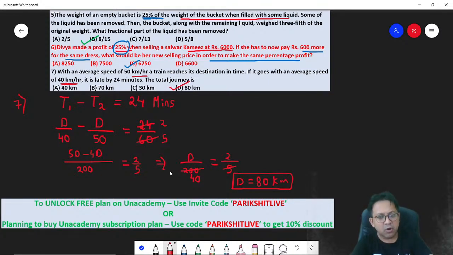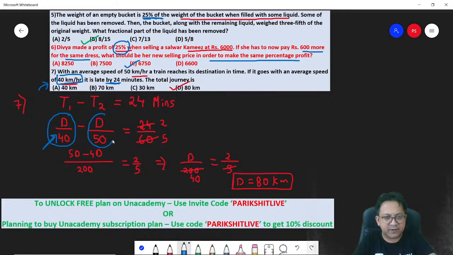Some of you might have a doubt, why is it d by 40 minus d by 50? Why not the other way around? Think about it. I always take bigger minus smaller, right? In the second scenario, when the speed is 40 kilometers per hour, the time taken is more. How do you know? Because the question says if I reduce my speed to 40, I become late. Hence you do bigger minus smaller, so the first number I take 40 as the speed, and the second number 50, because in that case the time taken would have been less. Got it? Pretty simple ones.